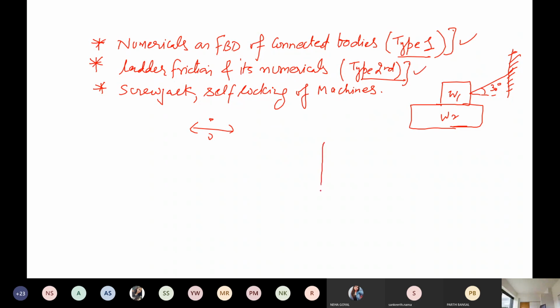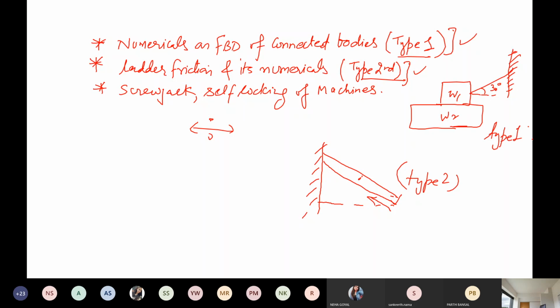You can say this is the wall here, and this is the ladder placed here. A man is moving on the ladder like that. If he slips here, then calculate the distance by which the man moves so that the slipping of the ladder should start. So these types of problems come here. So we will also be discussing the type 2 problems here for the ladder, and the other type 1 problem.